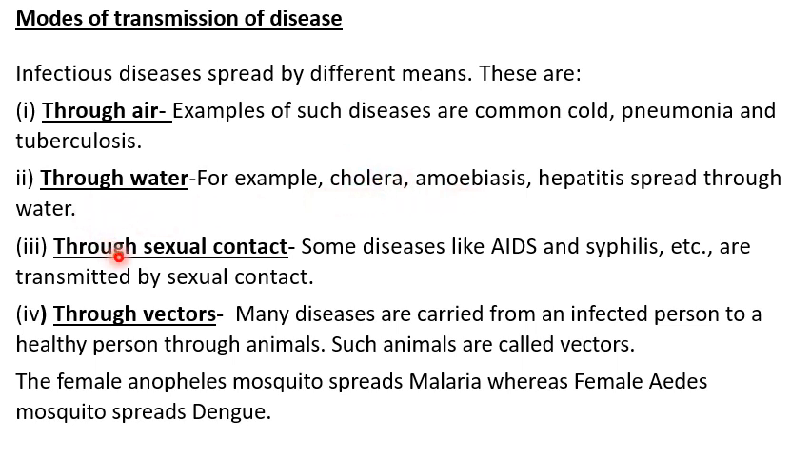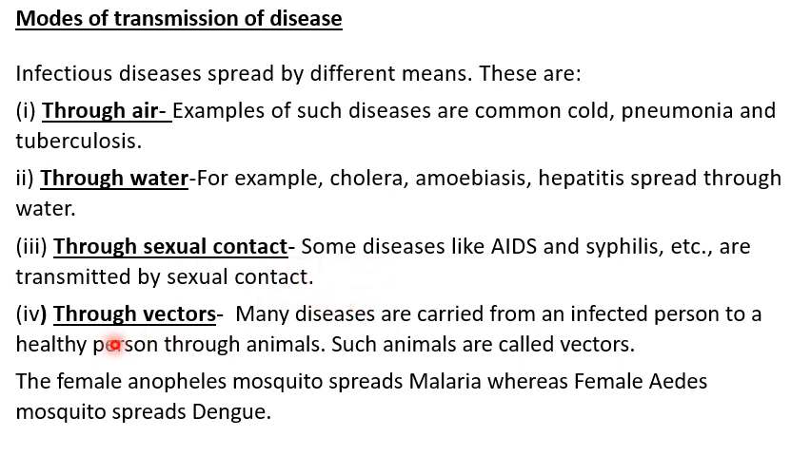Next is through sexual contact. Students, some diseases like AIDS and syphilis spread when an infected person has sexual contact with a healthy person. So during sexual contact, the viruses and the bacteria which cause these sexually transmitted diseases spread.